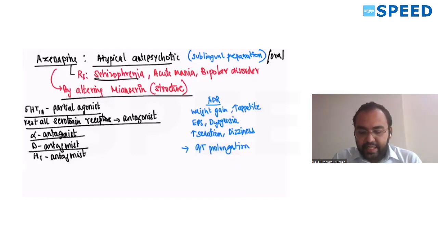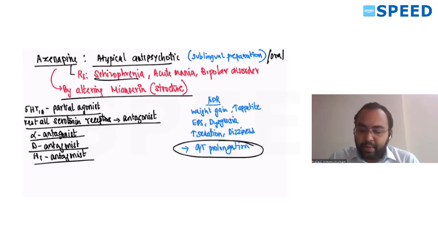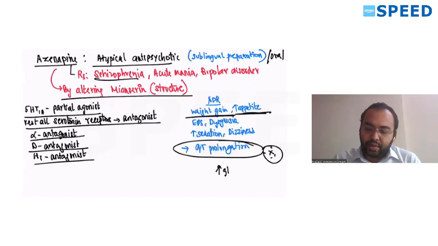Alpha antagonist, D antagonist, H1 antagonist. Remember this. It can cause QT prolongation, very important. It can cause weight gain, increase in appetite, and increase in glucose, causing hyperglycemia. This is about asenapine.